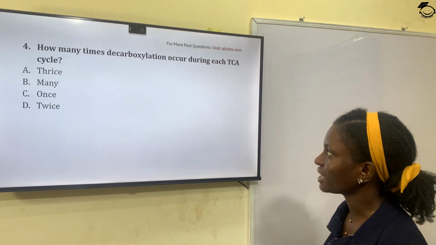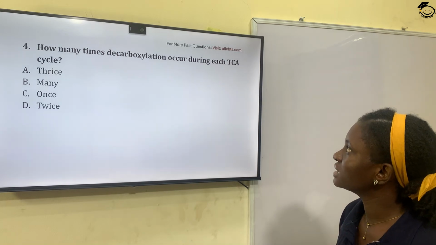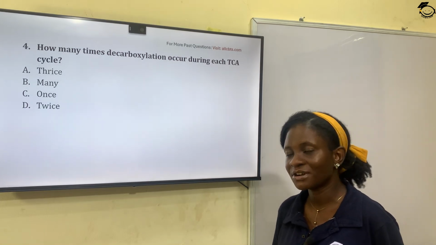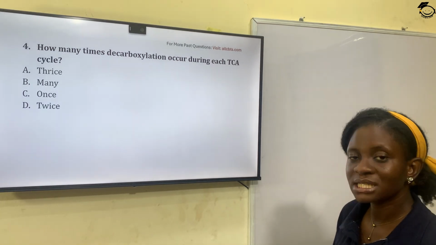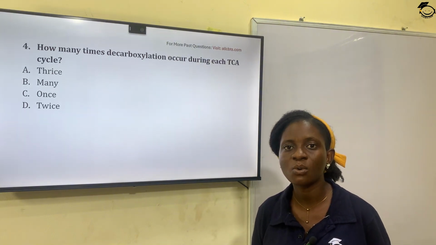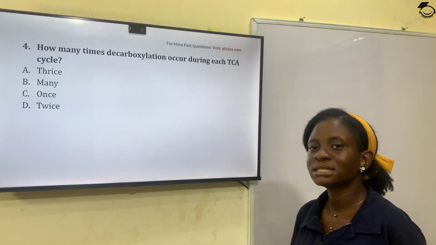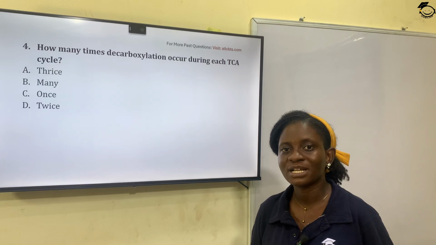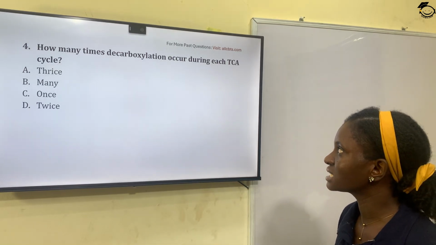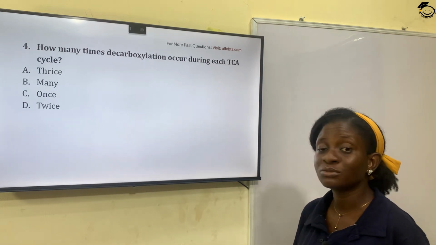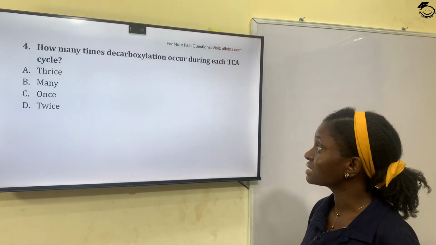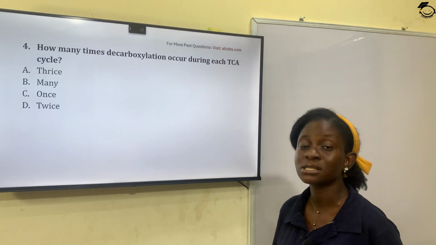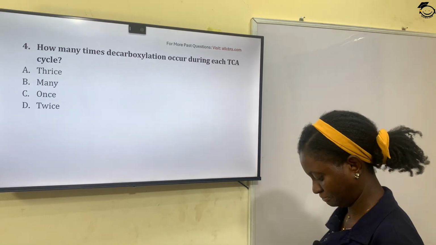Question 4. How many times does decarboxylation occur during each TCA cycle? So we are still talking about the Krebs cycle. The decarboxylation occurs only in step 1 and step 2. That's when isocitrate is converted to alpha-ketoglutarate and alpha-ketoglutarate is converted to succinyl-CoA. So this process involves decarboxylation, that's removal of CO2. So the correct answer is twice. So decarboxylation occurs during TCA cycle twice. Option D is the correct answer.